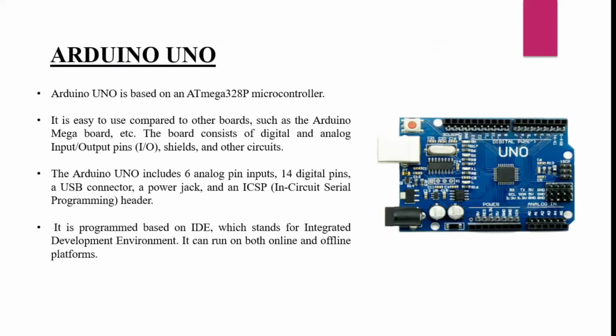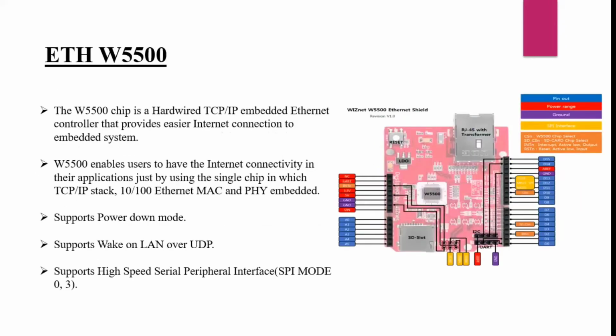Arduino Uno. Arduino Uno is based on the ATmega328P microcontroller. It is easy to use compared to other boards such as the Arduino Mega board. The board consists of digital and analog input-output pins, shields and other circuits. The Arduino Uno includes 6 analog input pins, 14 digital pins, a USB connector, a power jack and an ICSP, which is an in-circuit serial programming header. It is programmed using the IDE, which stands for Integrated Development Environment. It can run on both online and offline platforms.